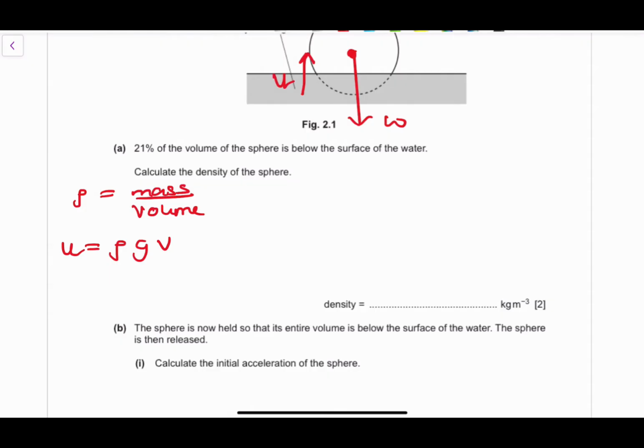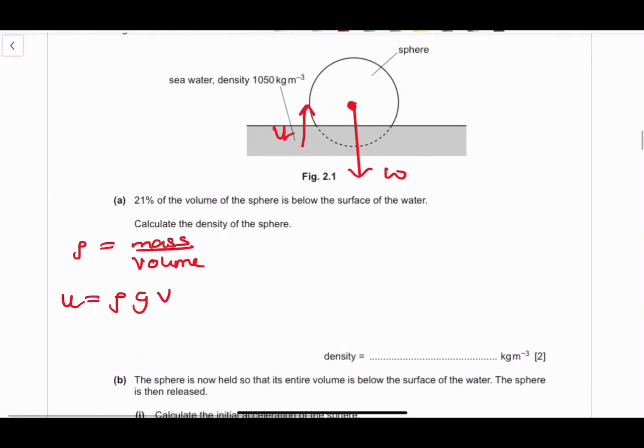But it's 21% of the volume of the sphere that is below the surface of the water. So all of this is 21%, meaning that the remainder of the sphere is the part that is above.